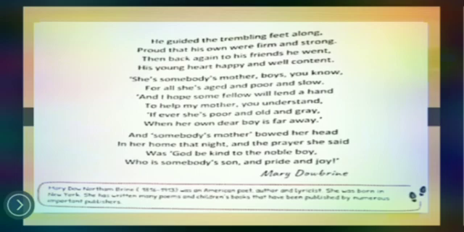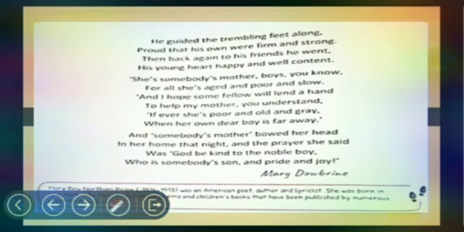She was saying to God, oh God, please help that kind and noble boy who is somebody's son. It means he is not my son but someone else's son, and he is the pride and joy of his mother, father and parents. So this is a very beautiful poem written by Mary D. O'Brien. I hope you all enjoyed it.